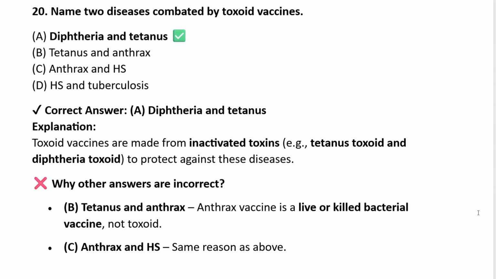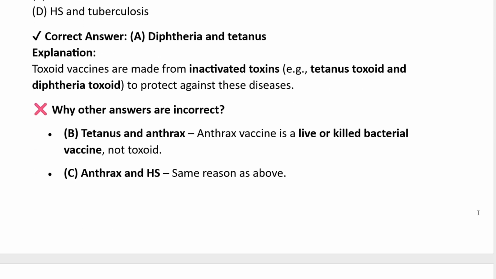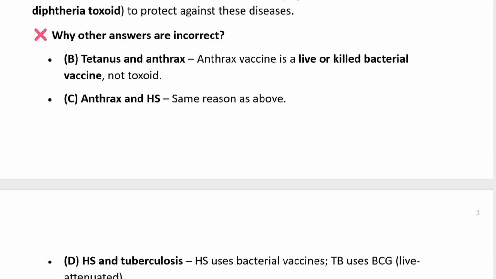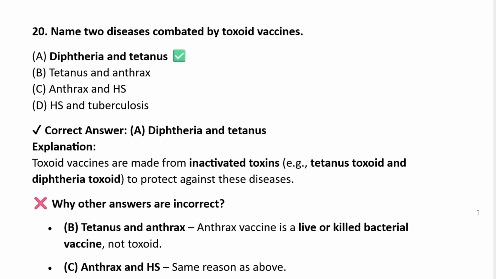Why other answers are incorrect? B, tetanus and anthrax. Anthrax vaccine is a live or a killed bacterial vaccine, not toxoid. Anthrax and HS, same reason above, because anthrax is there. HS and tuberculosis, HS uses bacterial vaccine, TB uses BCG, live attenuated. So that's why only diphtheria and tetanus are the toxoid vaccines. So option A is correct.